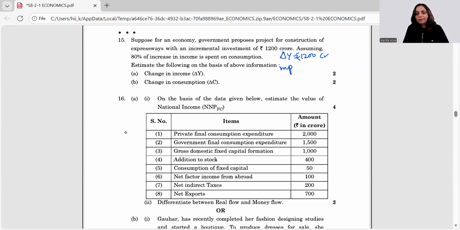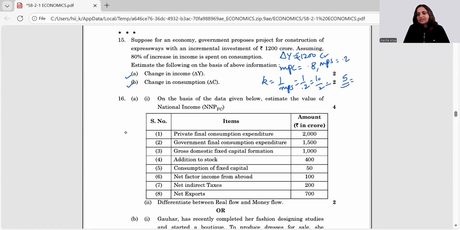We are given MPC is 0.8 with the statement. Calculate delta Y and delta C. We know when MPC is 0.8, so MPS would become 0.2 and hence the K would be 1 by 0.2. You will write MPS. So 1 by 0.2, that is 10 by 2, that's equal to 5.